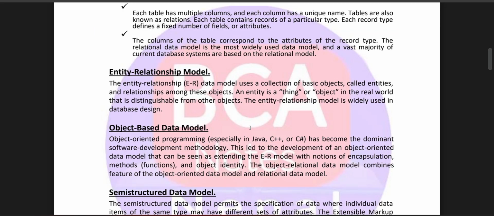Entity-relationship model: the entity-relationship model uses a collection of basic objects called entities. An entity is a thing or object in the real world that is distinguishable from other objects.